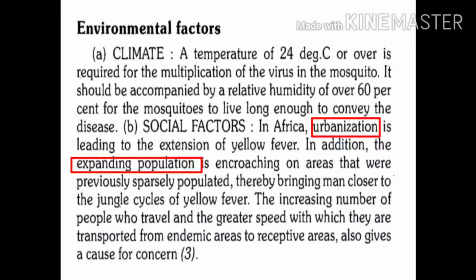This increased the contact of man with the two reservoirs which are present in forests or jungles. These include monkeys and wild mosquitoes. This is one of the important factors related to yellow fever disease.